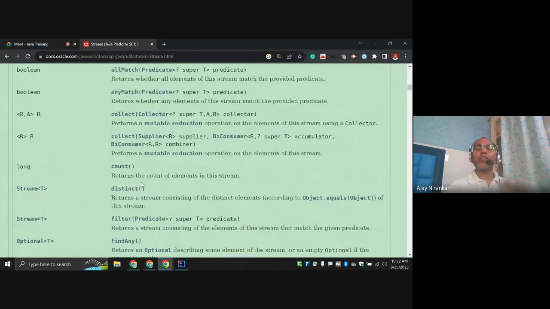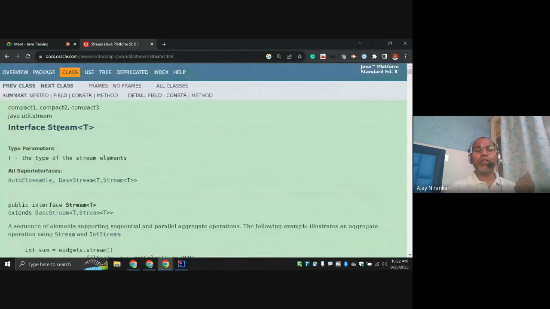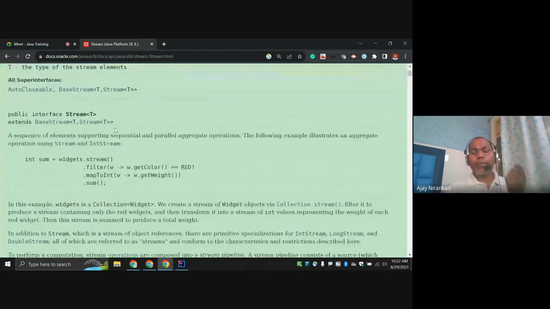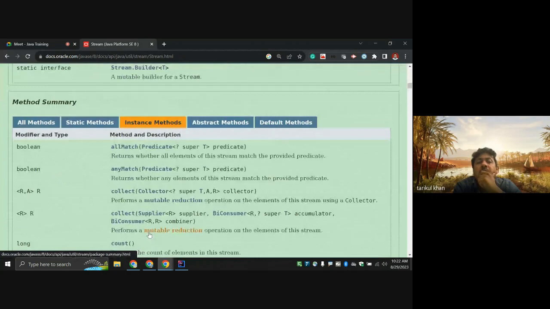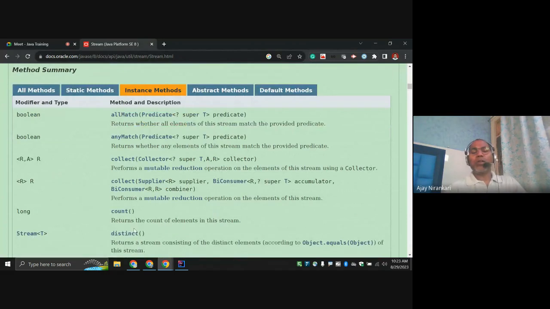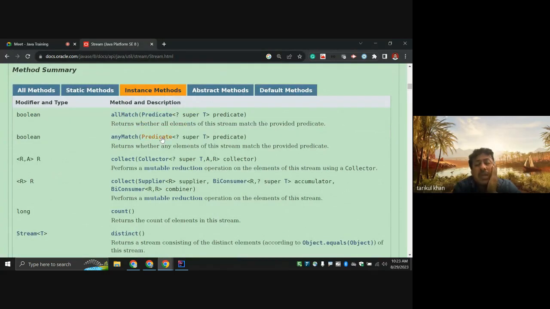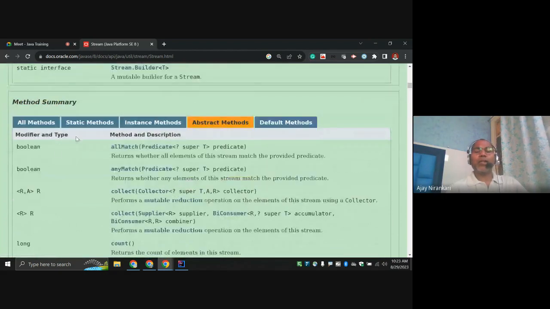Instance method means you first need an object of this interface. This is the interface. You first need the object, and after that you can call all the instance methods. Like let's say I create an object and then object dot. With object dot you can call count, distinct, anyMatch, right? And similarly, these are all abstract methods which are declared inside the interface itself, right?